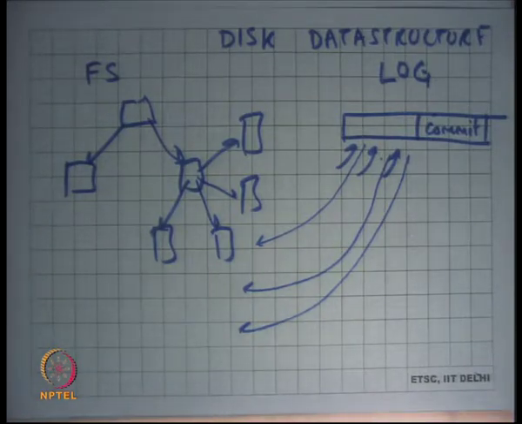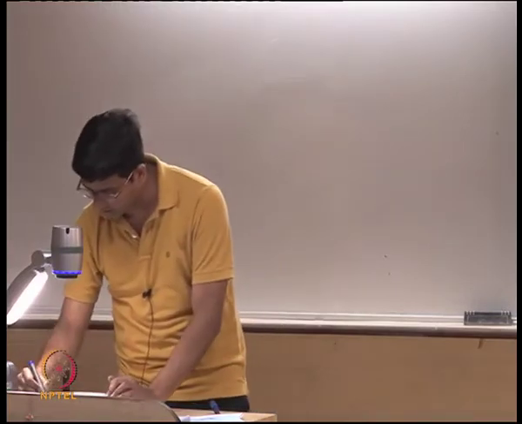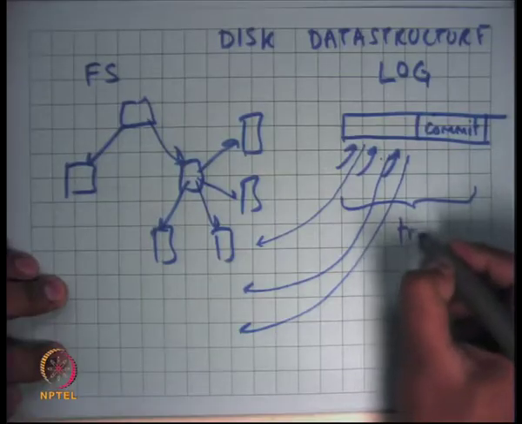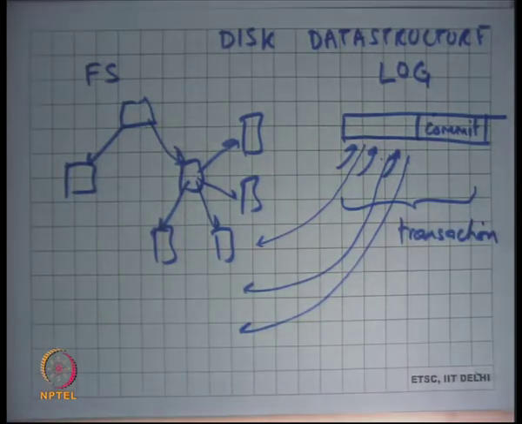So let's see once again. I wanted to make an atomic operation which involved multiple disk writes. I will create a new transaction. So this entire thing can be called a transaction. I will log the blocks that I need to write to the log, and then I'll write a commit record to the log. After that, I'm done.